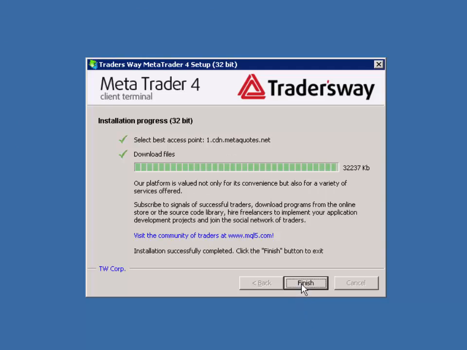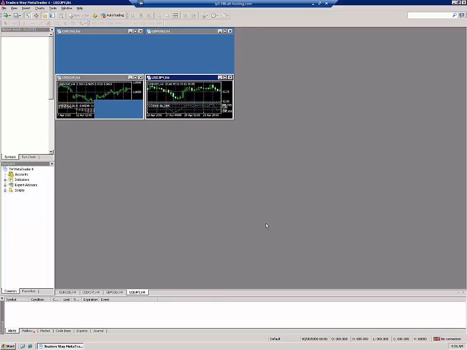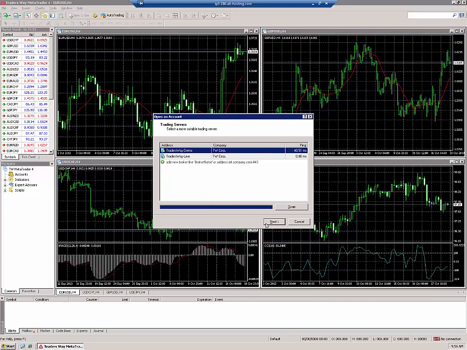Now click Finish. We have now installed the second copy of the MetaTrader 4 onto the same computer or a VPS.